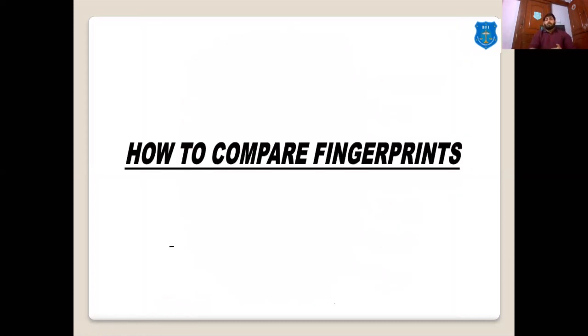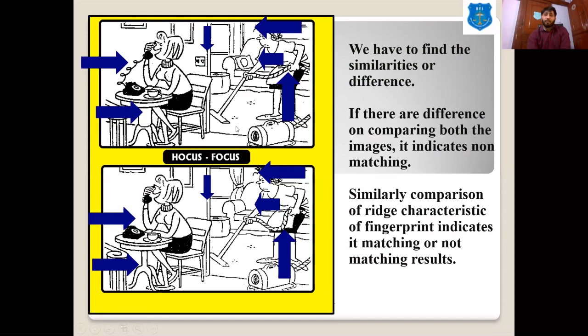Then after we have understood the class characteristics and the individual characteristics, meaning the pattern identification and the individual character identification, we start the comparison process. I'll make it simple. You can see two images and a few things are missing, like this pillow is missing here, but it is present in the first one. Similarly, the wire of the telephone cord is missing in one and present in the other.